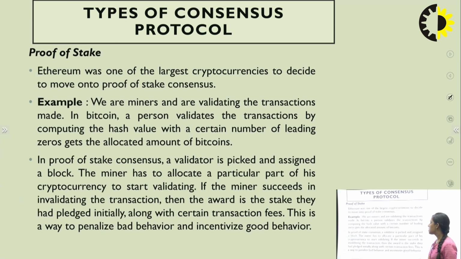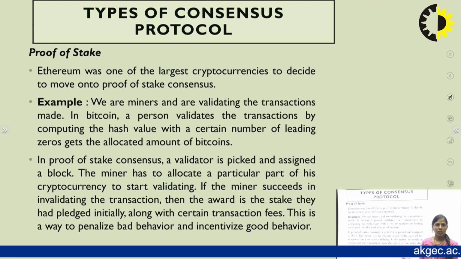Now next is proof of stake. In proof of work, the disadvantages are that we require a large amount of computational resources and a large amount of energy. To solve all these problems in proof of work, we have created proof of stake, in which we have to compute some hash value by putting some stake on that particular side. The example over here is Ethereum.